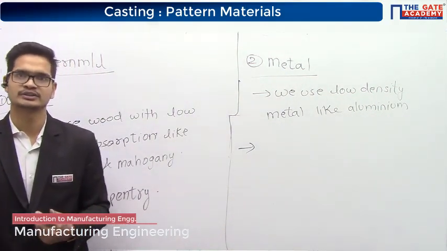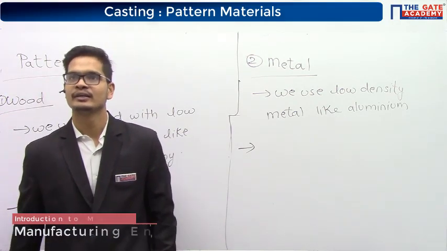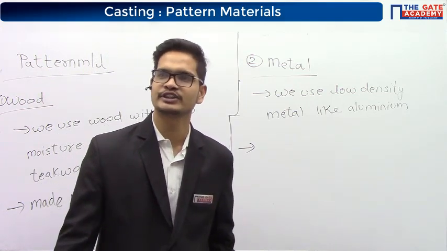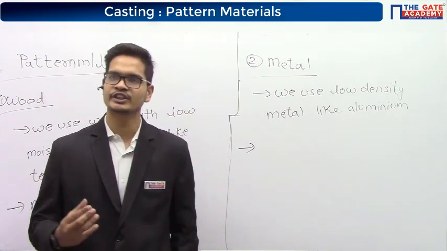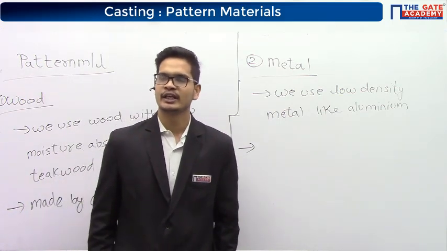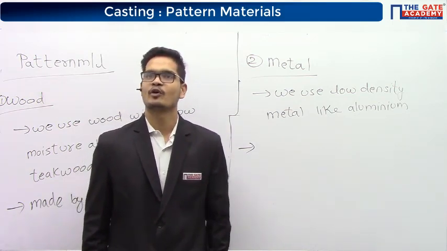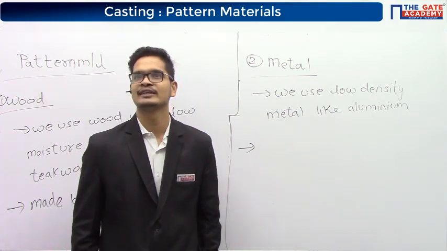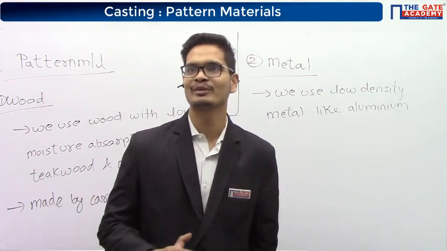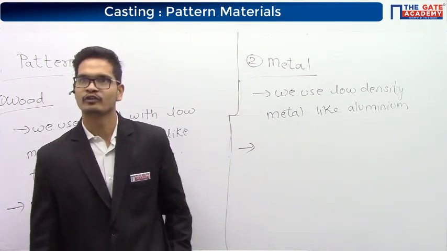The metallic pattern will be made by, Nitika, by machining you can make simple shapes. But generally in casting, when you want to make complicated shapes and we are using metallic patterns, powder metallurgy, by melting, casting. Yeah, Abhimanyu. We are going to make the metallic pattern by casting itself.